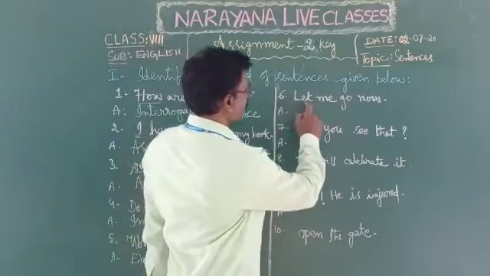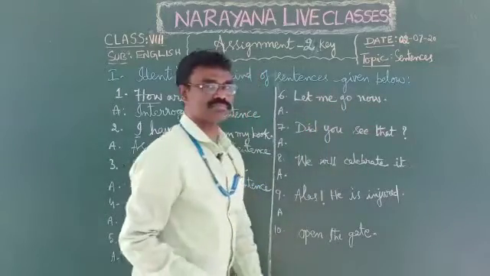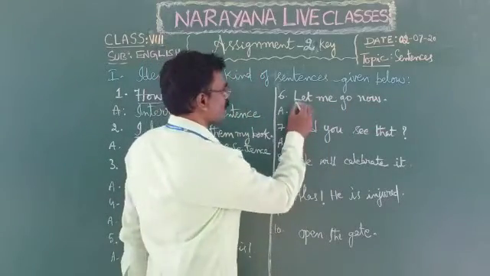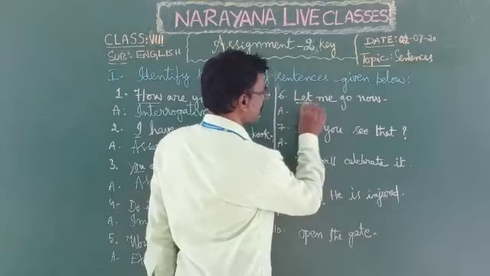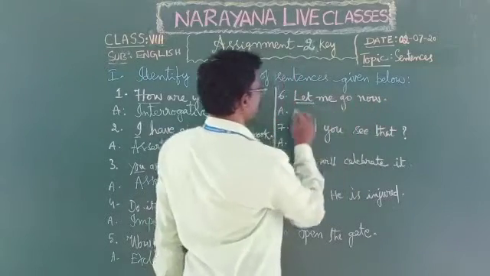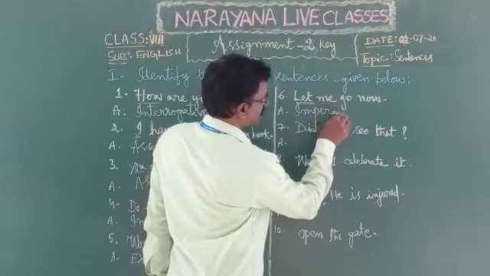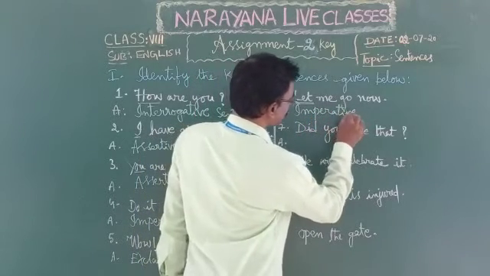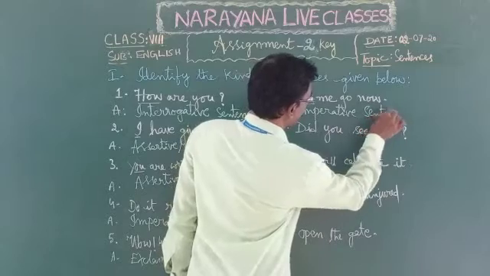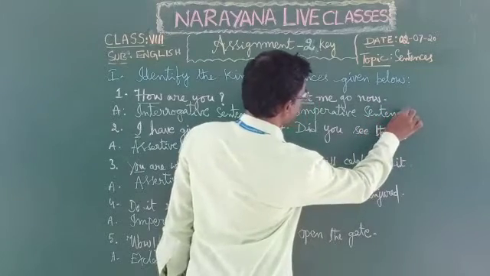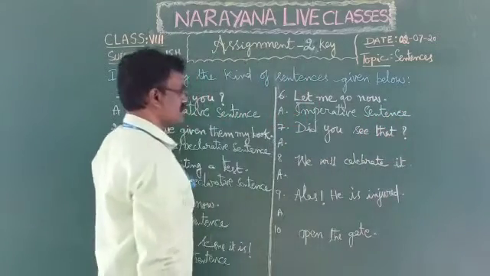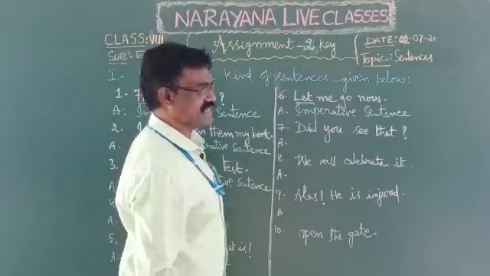Now sixth one, let me go now. See children here, let me go now. Let is verb, it began with verb, it ends with full stop. So it is imperative sentence. Next one, did you see that?